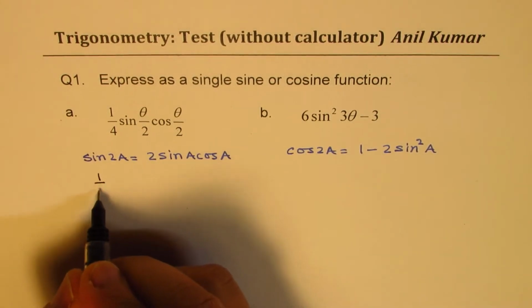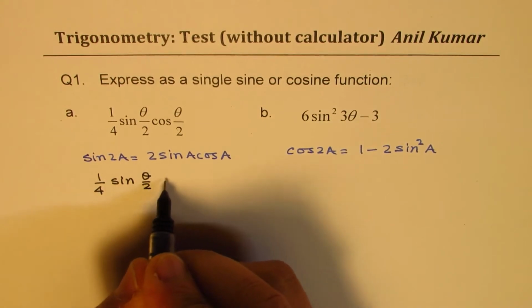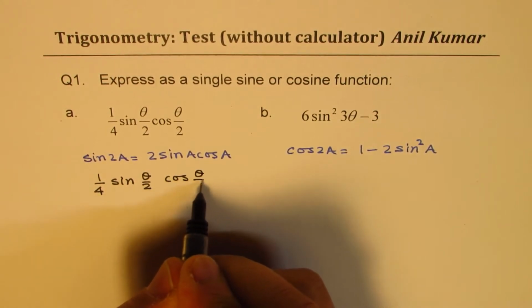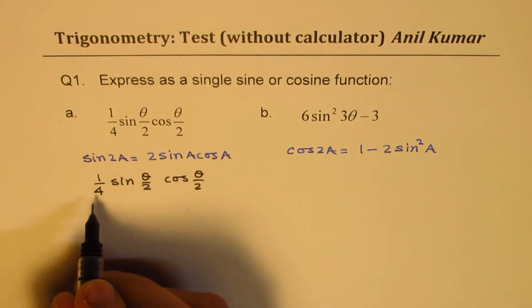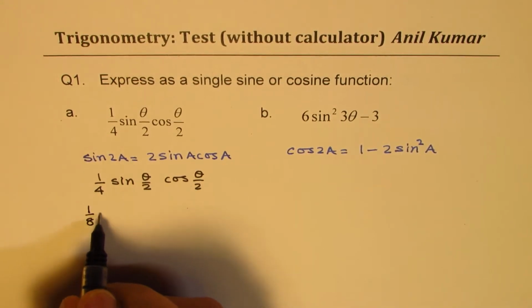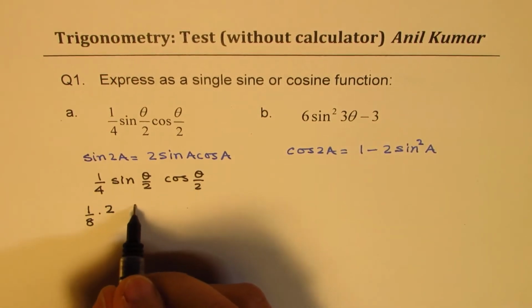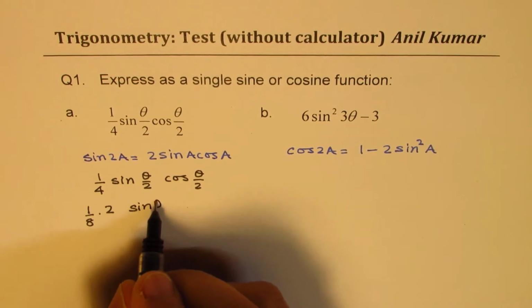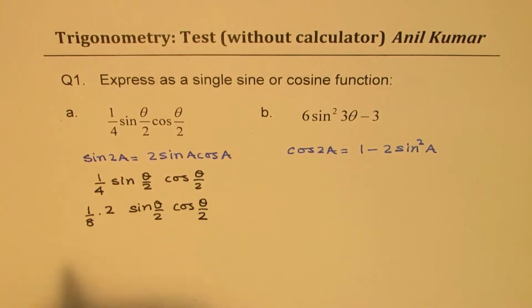So we are given 1 over 4 sine theta by 2 cos theta by 2. To get 2 times, we will actually write this as 1 over 8 times 2. So that is 1/4, correct? Of sine theta by 2 cos theta by 2. Now we can apply the double angle formula, correct?